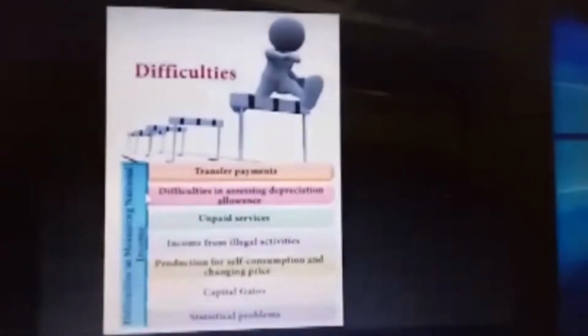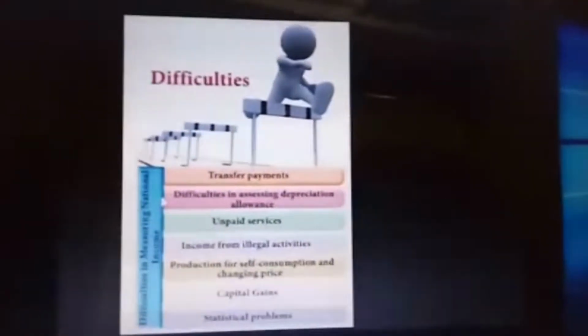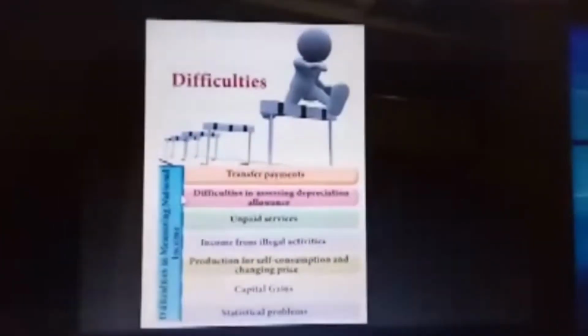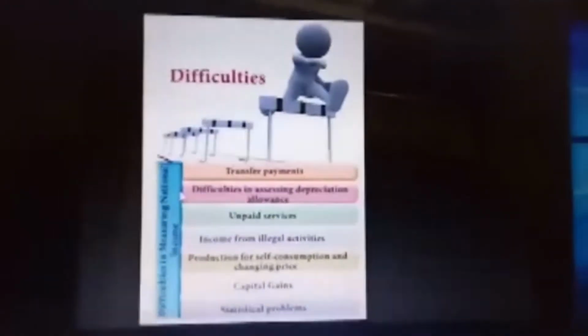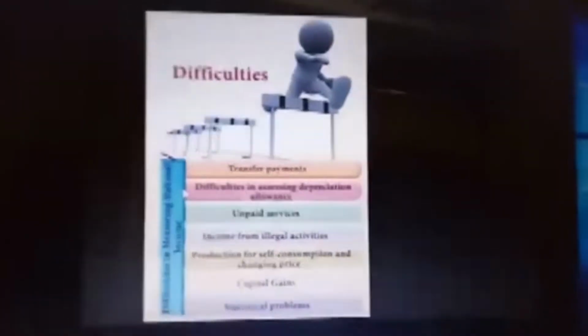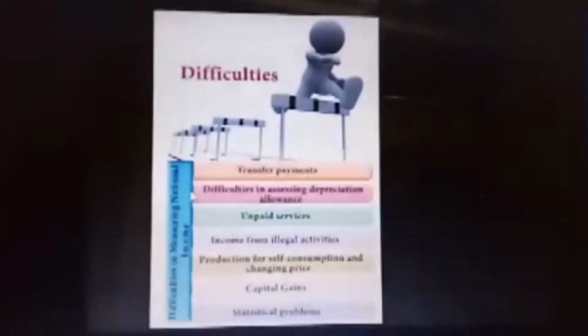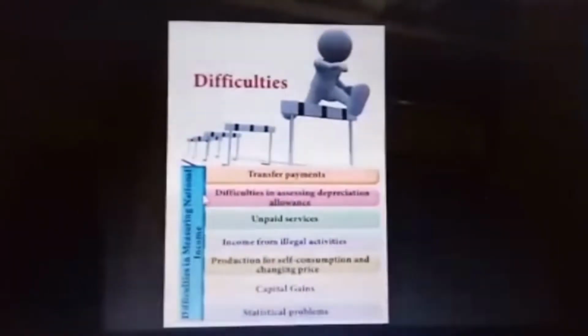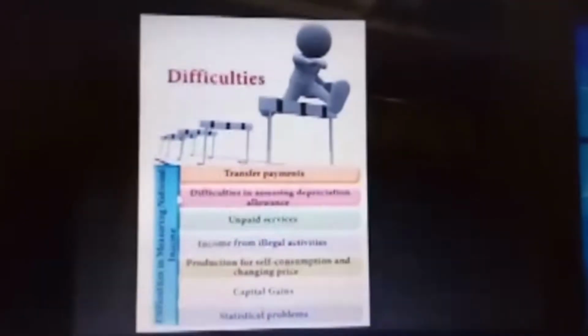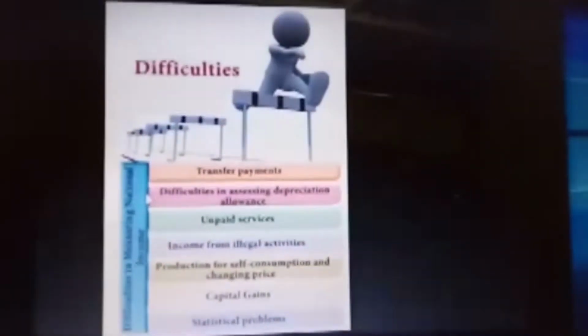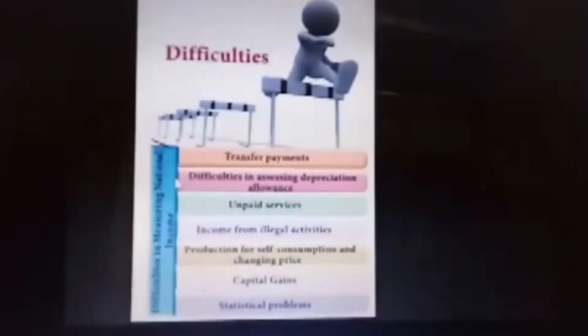For example, the example given in the book is the housewife rendering a number of services for the children and for the family: preparing meals, tailoring, mending, washing, cleaning. Everything they are doing, but we are not taking it in monetary terms because it comes out of love and affection. That is why it is considered an unpaid service.